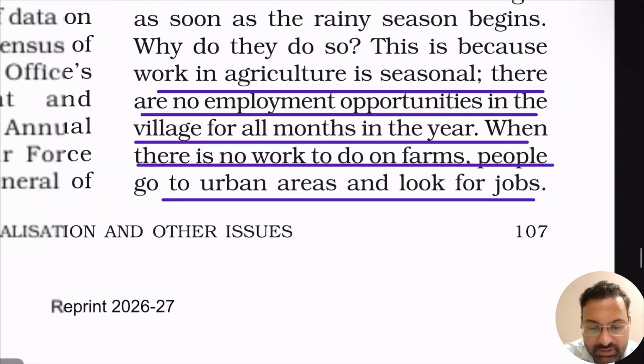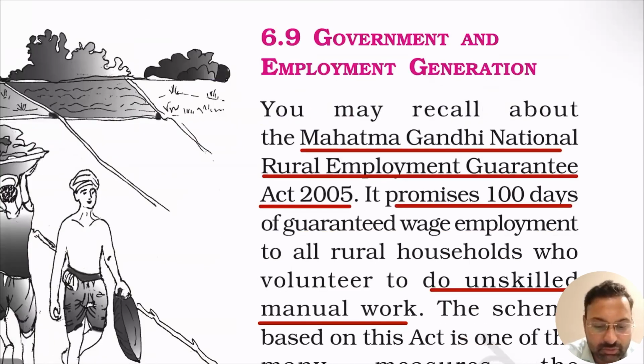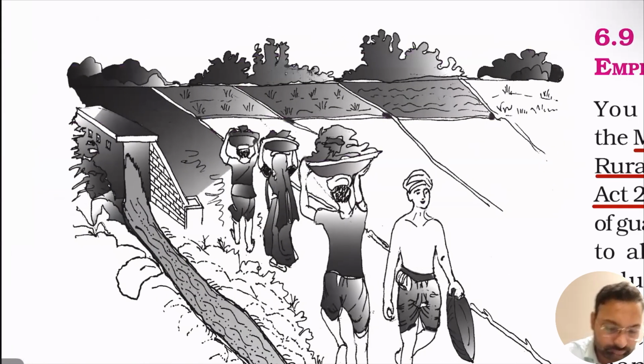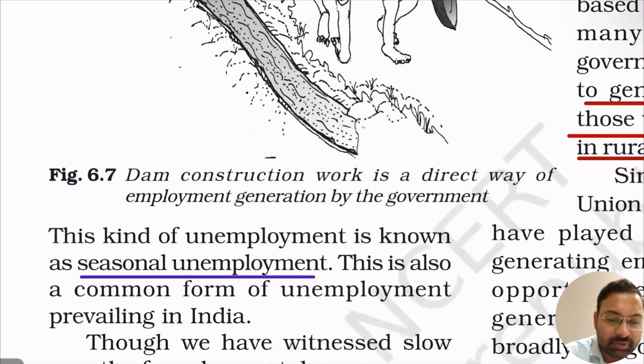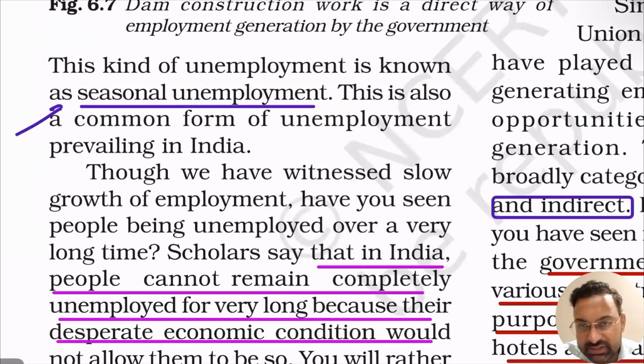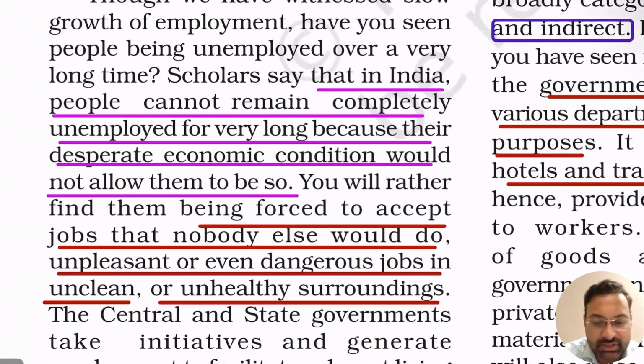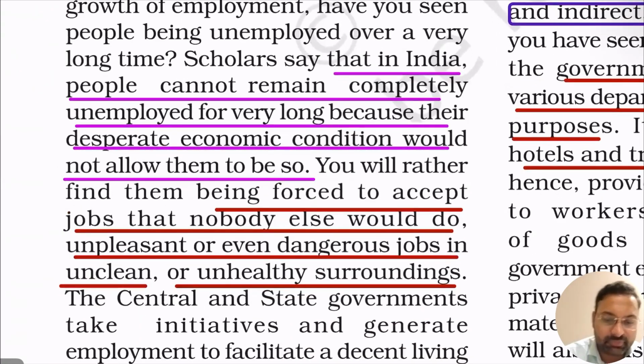This type of unemployment is called seasonal unemployment, right. In one season he is able to get a job in the rural areas. If they are not able to, they can move towards the cities, right. This is what is called seasonal unemployment.